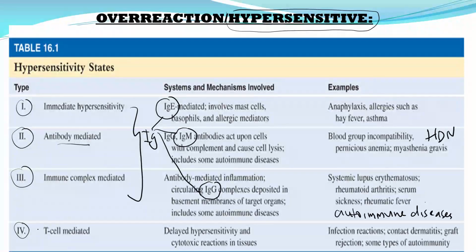Type 4 is the one caused by the T cell. Okay? This is the T cell that is really overreactive. Examples are during tissue grafting and organ transplantation, including poison ivy. It is actually caused by T cell hypersensitivity.